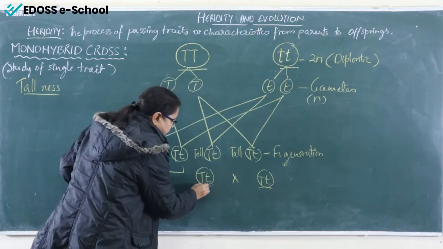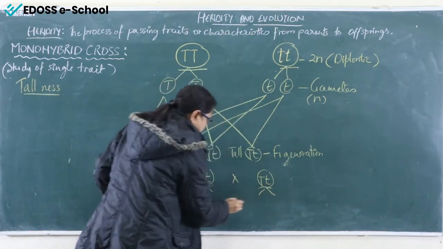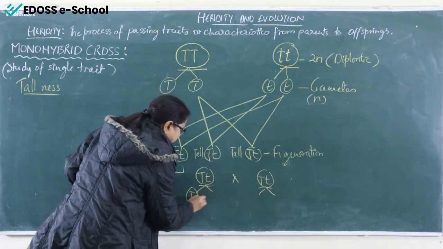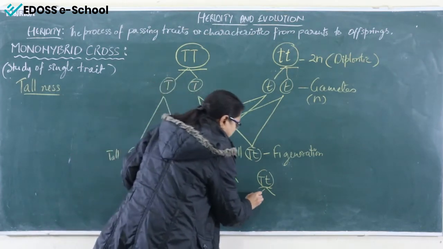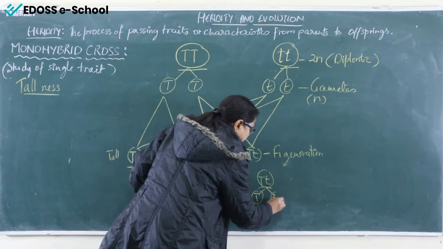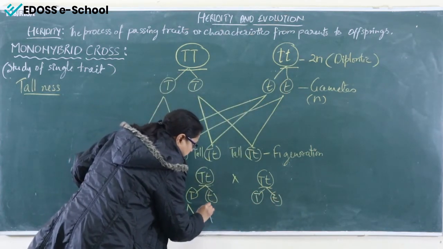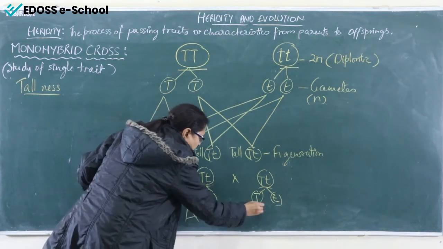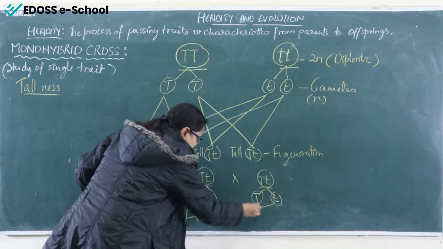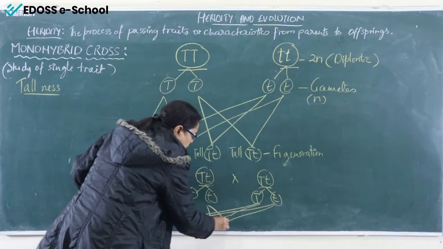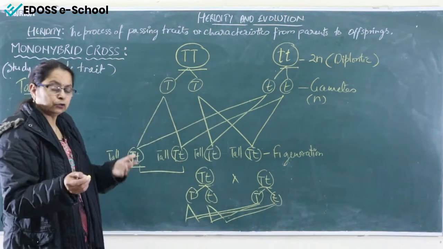Now if we cross them, what will happen? First again we have to bring them to the haplontic stage, that means capital T, small t, capital T, small t. Then make a combination 1, 2, 3, 4, 1 alternately 3, 2, 4. Then what are the combinations?